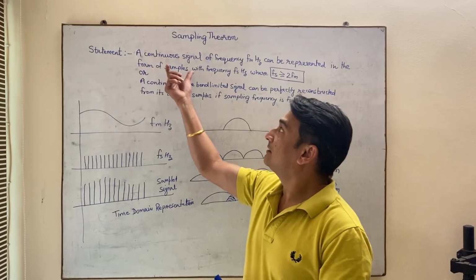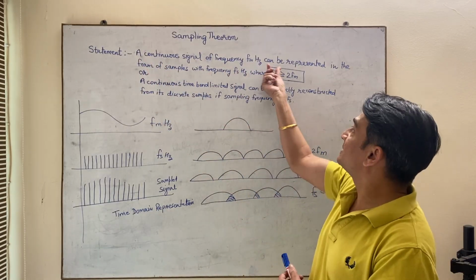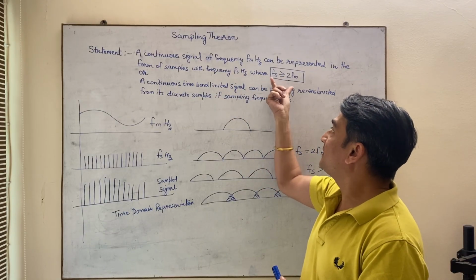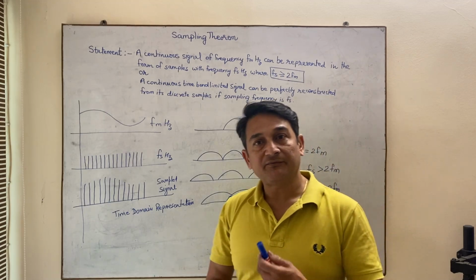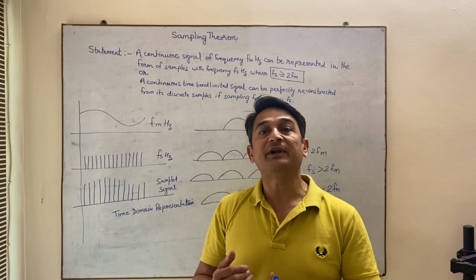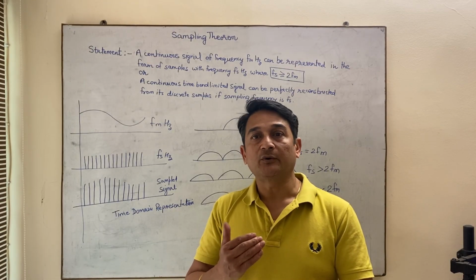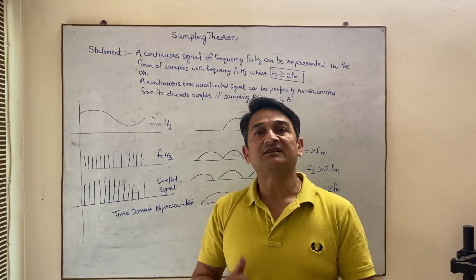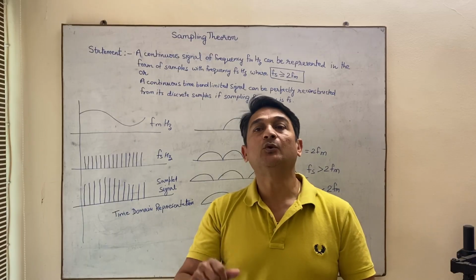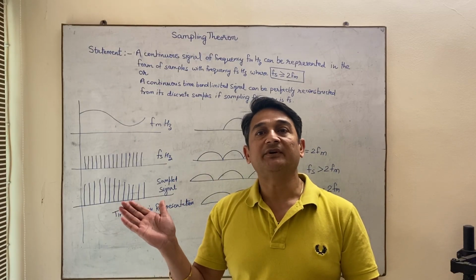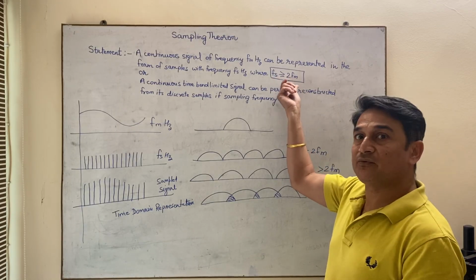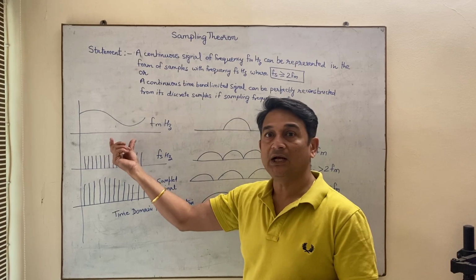First statement is a continuous signal of frequency FM Hertz can be represented in the form of samples with frequency Fs Hertz, where Fs should be greater than or equal to 2 FM. That means if you have any analog signal, you can convert it into its corresponding samples, provided the sampling frequency, that means the frequency of the samples, should always be greater than or equal to twice the modulating frequency FM. That is, Fs should always be greater than or equal to twice of FM, where FM is the frequency of the modulating signal.